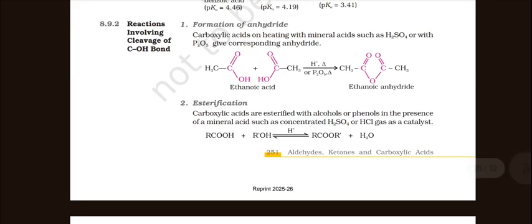Reactions involving cleavage of the C-OH bond: formation of anhydride. Carboxylic acids on heating with mineral acids such as H2SO4 or with P2O5 give the corresponding anhydride. Ethanoic acid, then H+ or P2O5, gives ethanoic anhydride.